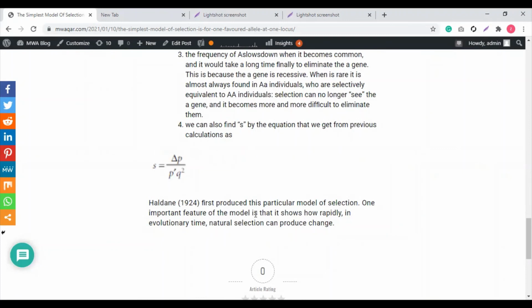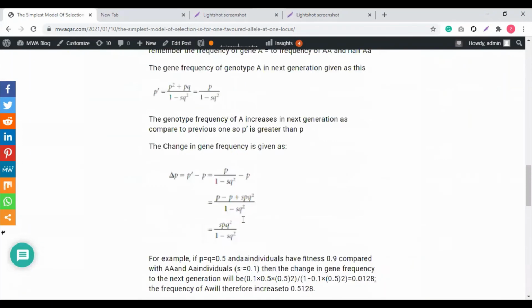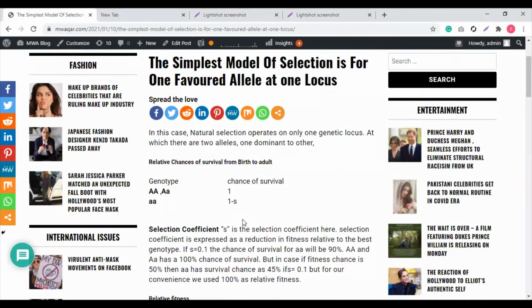Haldane in 1924 first produced this particular model of selection. One important feature of the model is that it shows how rapidly in evolutionary time natural selection can produce changes. Basically, natural selection produces changes in the population genotype. Our genotype basically represents our phenotypes also. They are controlling our phenotypes. And what are phenotypes? How we look, our appearance. And natural selection not only controls how we look or appear, it also controls our metabolism rate, how the person